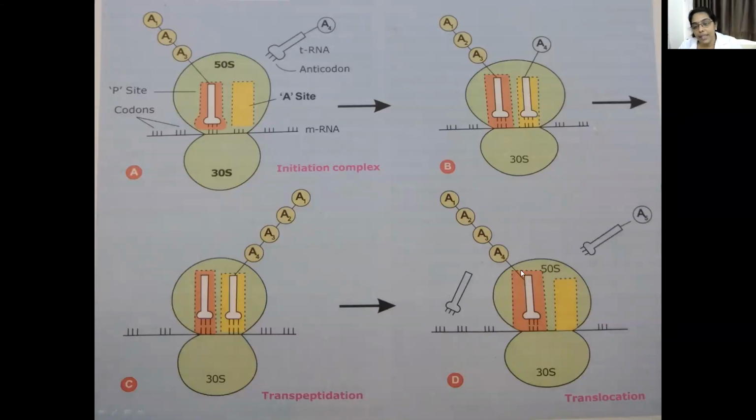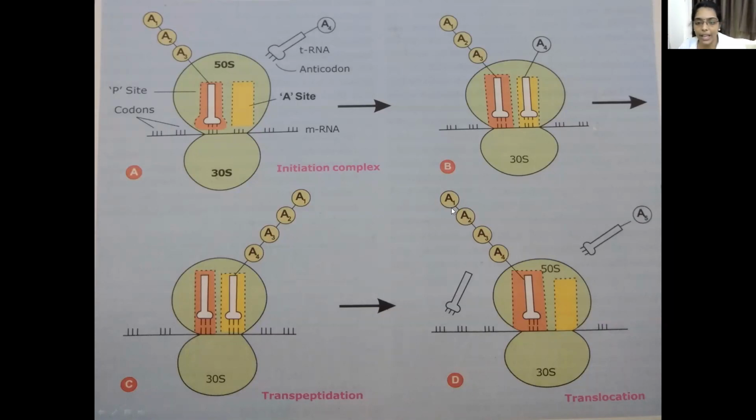Simultaneously, when this translocation is occurring, the ribosomal unit moves ahead one codon on the mRNA strand. Here you can see there were 2 codons, and now the ribosome has moved ahead on the mRNA strand, so you have only 1 codon left. So the ribosome is moving ahead on the mRNA strand to read the new codon. This process continues, and then protein synthesis occurs in the bacteria.